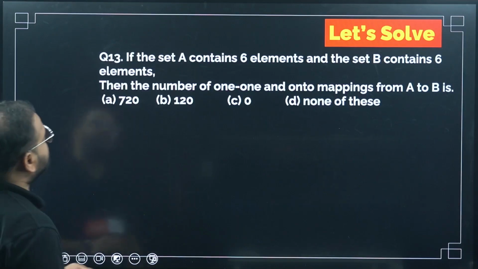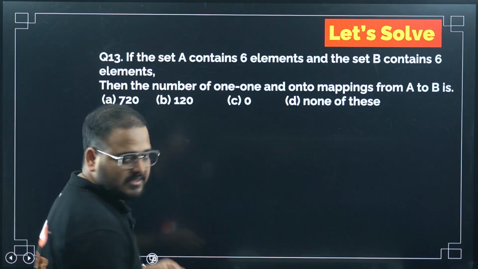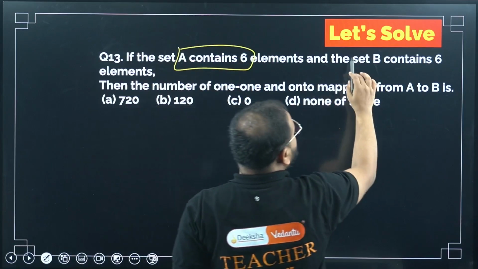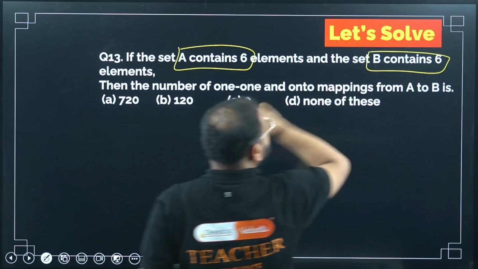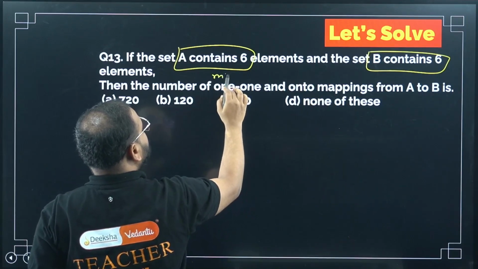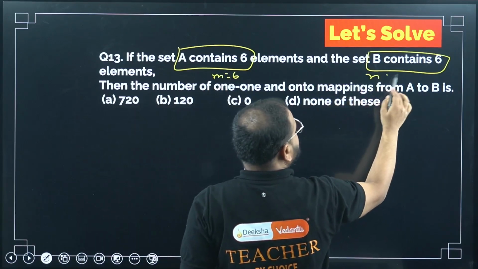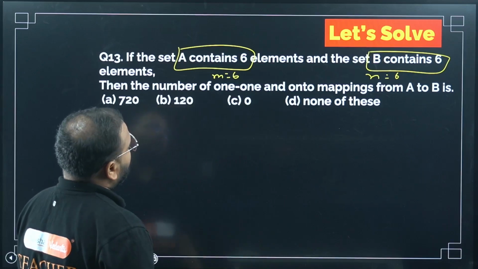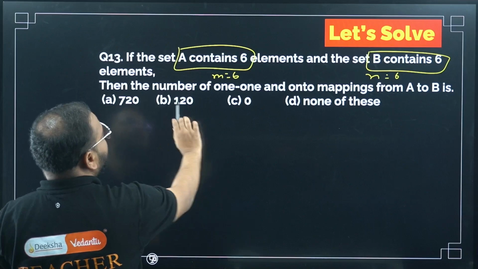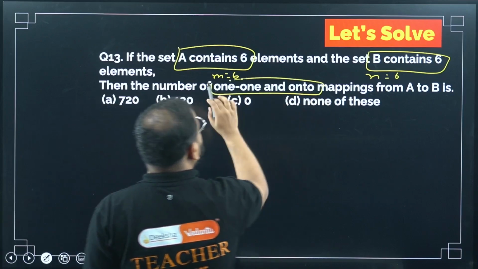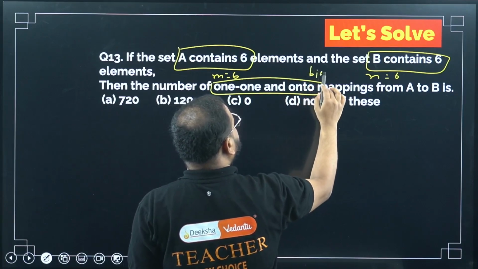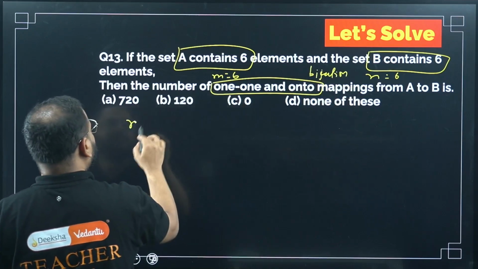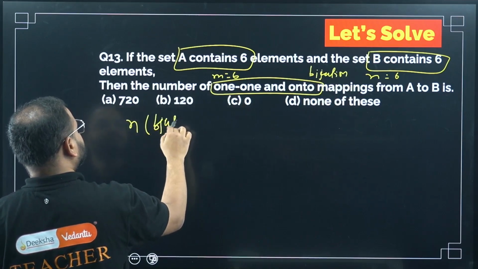Now this question, the 13th one. If the set A contains 6 elements and set B contains again 6 elements, if I write this as M equals 6 and N equals 6, they are asking us the number of one-one and onto mappings. What does it mean? Bijections only. Basically, they are asking us to find the number of bijections.